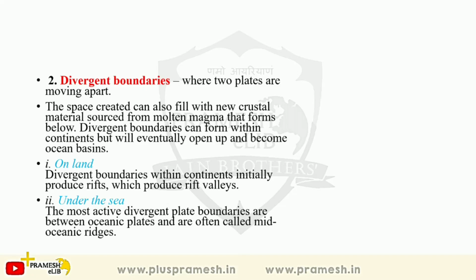So on the land, if divergent boundaries are there, then what will happen? If they move away from each other, there will be a gap in between. So this gap is known as the rift valley. So rift valleys will be formed. On the other hand, in the sea, if active divergent plate boundaries move away from each other, there will be a gap, and new material will come up from the ocean floor, and this can lead to ridges, mid-oceanic ridges. So you will find that along the active plate boundaries, there are ridges under the sea. Ridges means long mountains under the sea.